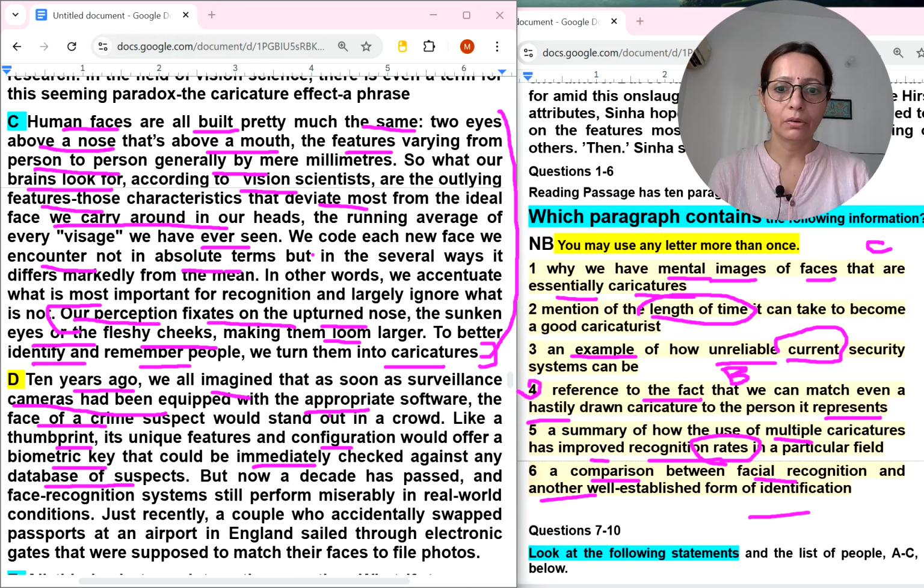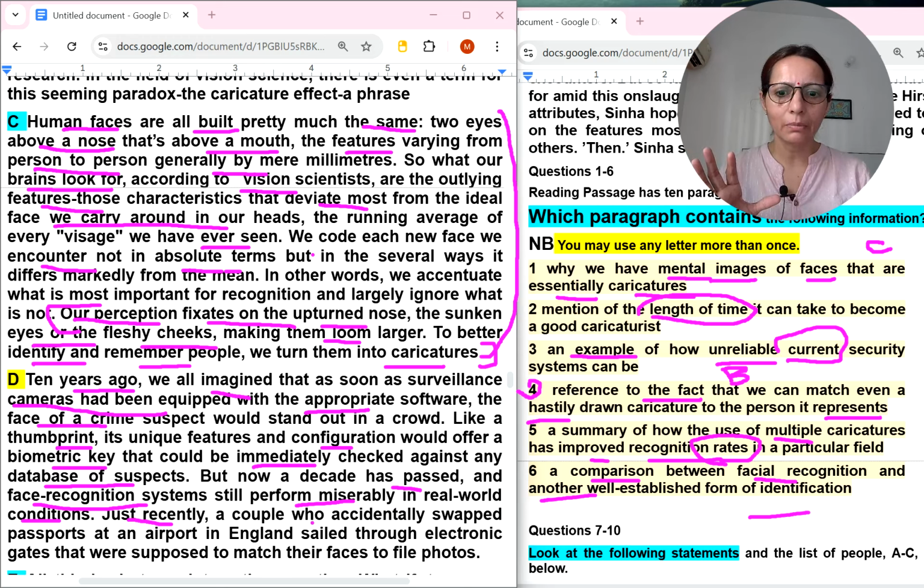So cameras they are talking about, but now a decade has passed and face recognition systems still perform miserably in real world conditions. See this for comparison, what they are using. So this is the comparison. First they announced the cameras and all the security systems. A surveillance camera is also a security system, but now a decade has passed and the face system is still performing miserably.